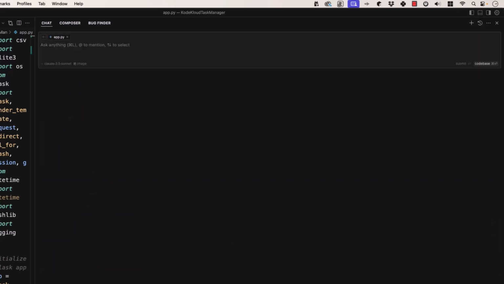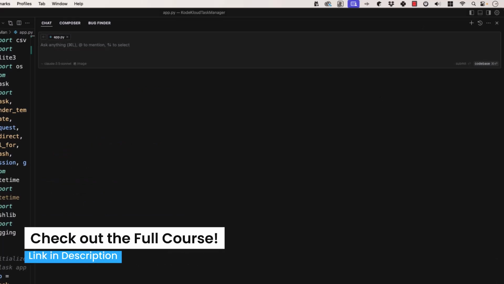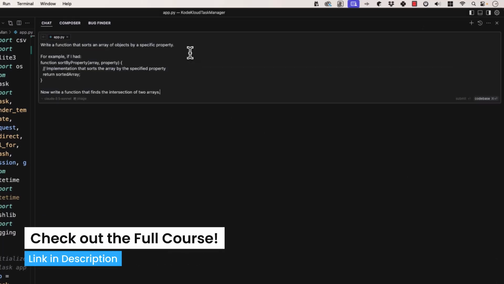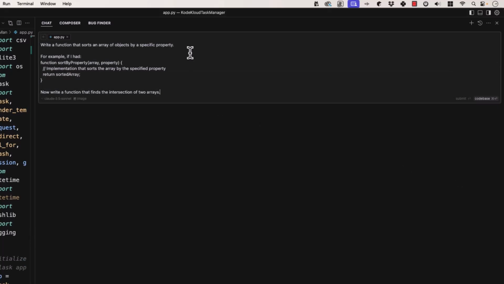Now, we can do something like this. We'll do one-shot prompting. Now, one-shot means we're going to give it an example, and we're going to say this is what the answer should look like. So we say, write a function that sorts an array of objects by a specific property. Okay, if we just type that in as a zero-shot, it can come up with who knows.